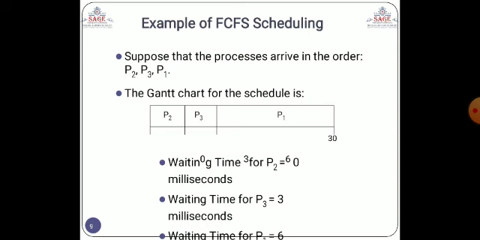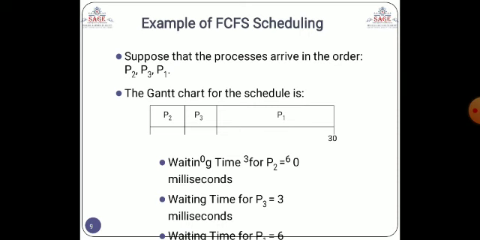so you can easily see that if we have a different order to execute P1, P2, P3, so here we have a different example. Suppose the execution order is changed: P2 has the highest priority, then P3, and the last one is P1. So we see that the P2 initial time is 0, and it will finish from 0 to 3 milliseconds. Then P3 starts at 3 milliseconds and completes at 6 milliseconds.